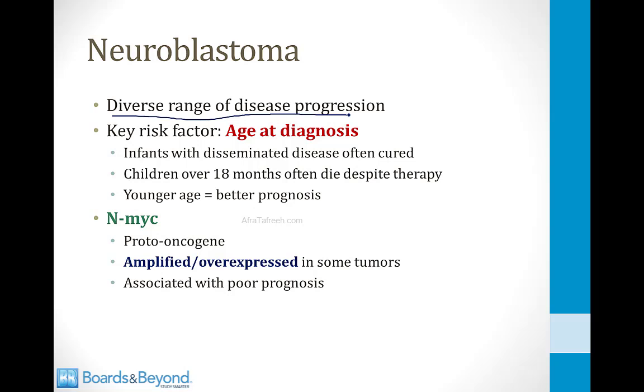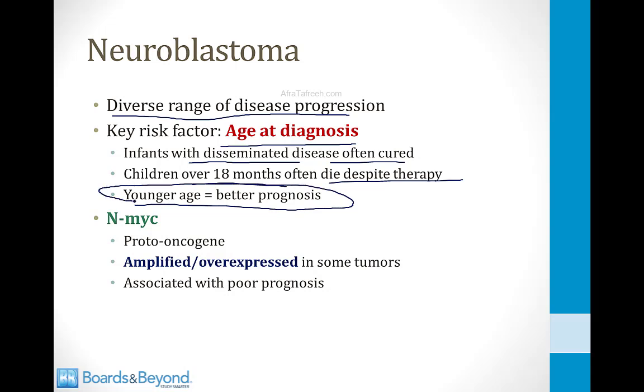Neuroblastoma has a diverse range of disease progression. Some children are easily cured and others quickly die of their condition even with therapy. A very important risk factor is the age at diagnosis. For example, infants, even with disseminated disease, are often cured with surgery and chemotherapy. On the other hand, children over 18 months of age often die despite therapy. In general, the younger the age at diagnosis, the better the prognosis. Another important risk factor is alterations of the NMYC gene. This is a proto-oncogene, and it is amplified or overexpressed in some tumors. And when amplification or overexpression of NMYC occurs, this is associated with a poor prognosis.